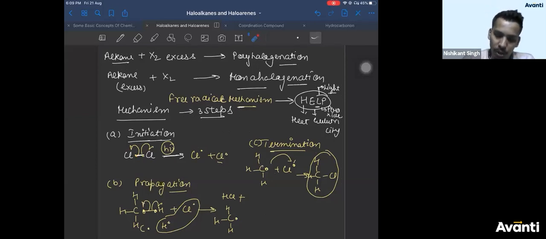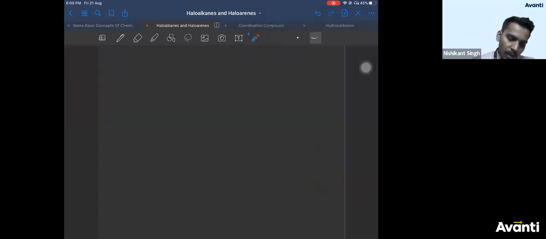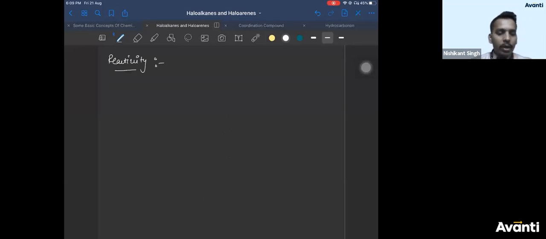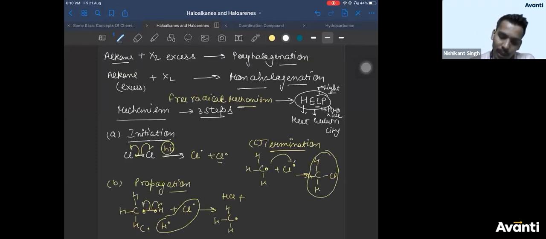Some more facts about this reaction. If you talk about the reactivity of halogens, where does HCl go? It will remain in solution only, Lakshmi. We have to separate HCl and alkyl halide, right? So after the reaction, you have to separate these 2 compounds by chromatography and other techniques.